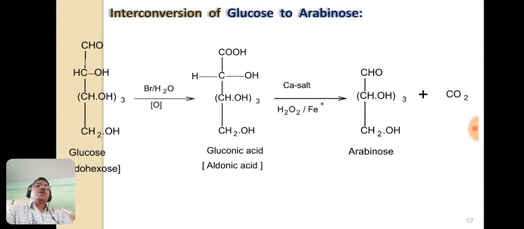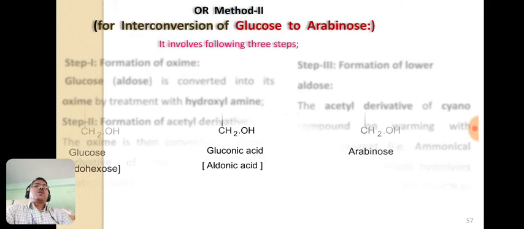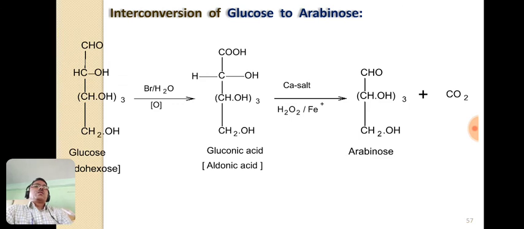So in this reaction there is loss of one carbon atom, meaning the length of the carbon chain is reduced by one carbon atom. So this is known as descent of series, or this reaction is nothing but the interconversion of glucose to arabinose, or you can say the shortening of the carbon chain.